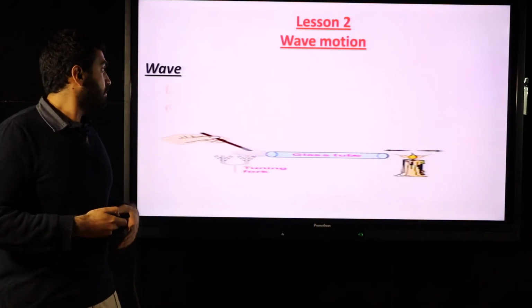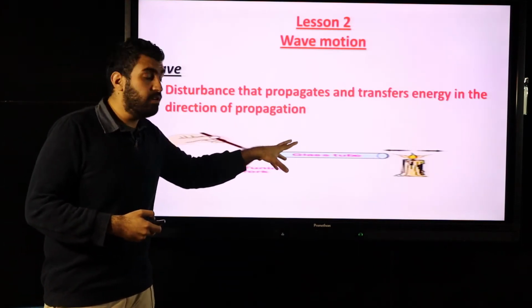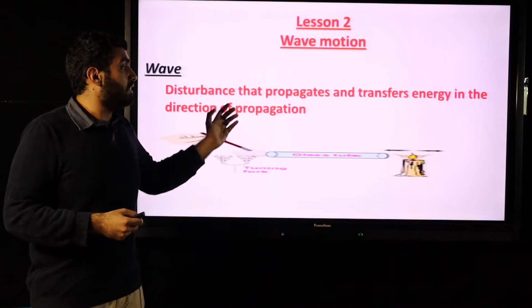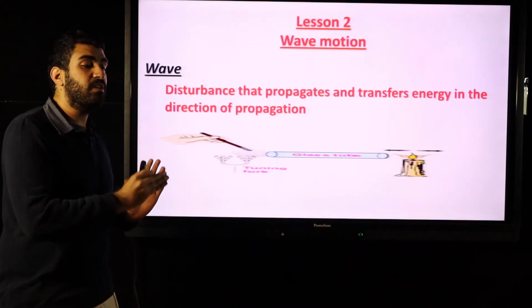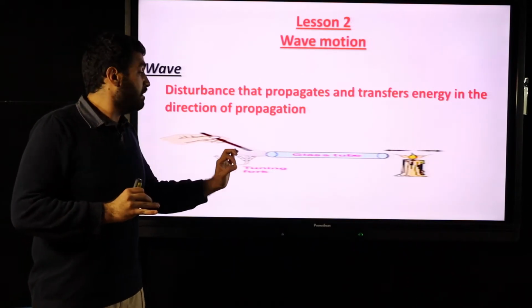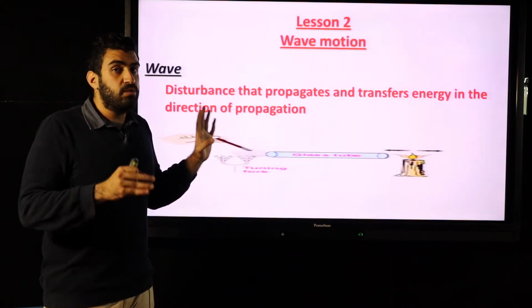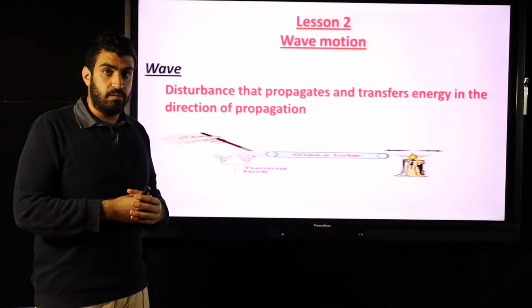So what's meant by wave? Wave is a disturbance, the disturbance that occurred due to hitting the tuning fork. It's a disturbance that propagates without transferring the particles. Just the vibration propagates and transfers energy. In what direction? In the direction of propagation.